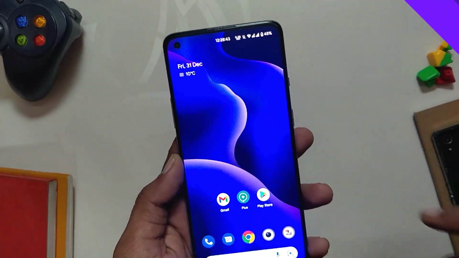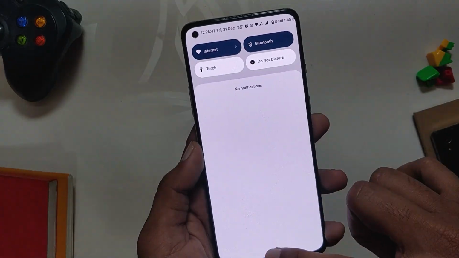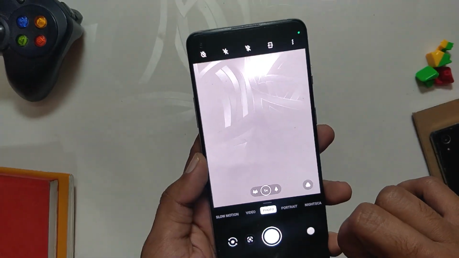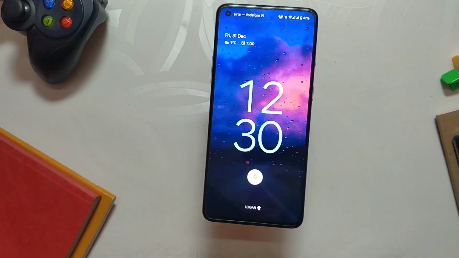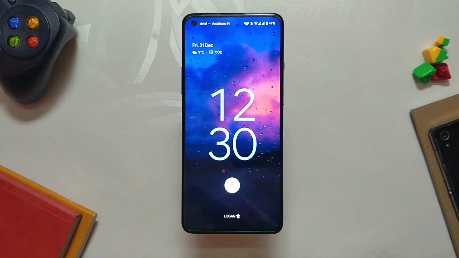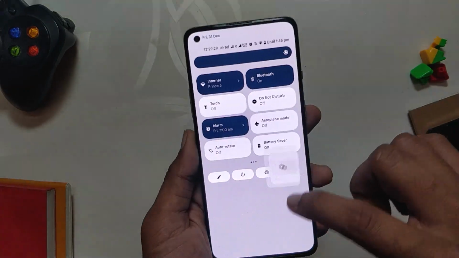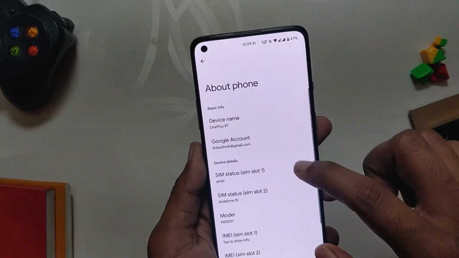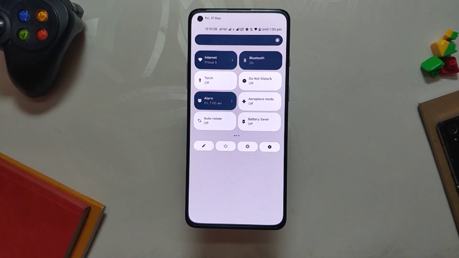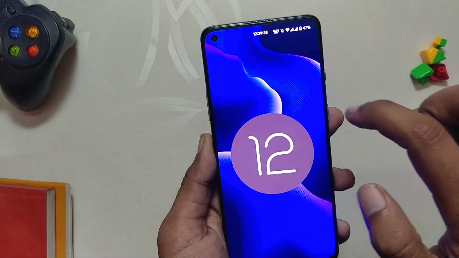I really like this ROM as it is super stable and it also has the OxygenOS camera fully working. It has a decent amount of customization options and I can play BGMI at full 90 FPS on this one too. So you can have a taste of Android 12 with a stable experience with this ROM, and there is a lot of development still going on. So you will receive a lot of new features and updates very frequently, and a big thanks to the developer for all their hard work. I'll recommend this ROM to everyone who wants to have a stable and responsive ROM with the OxygenOS camera.